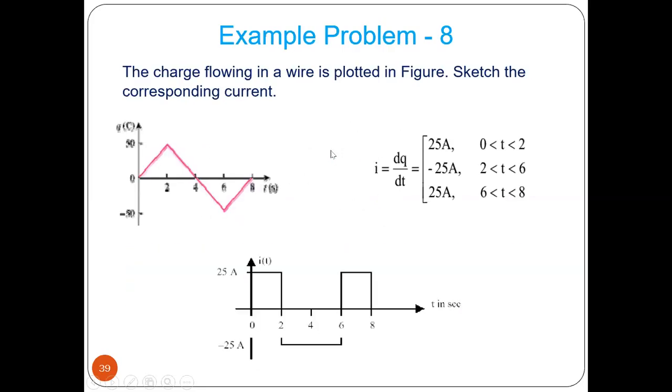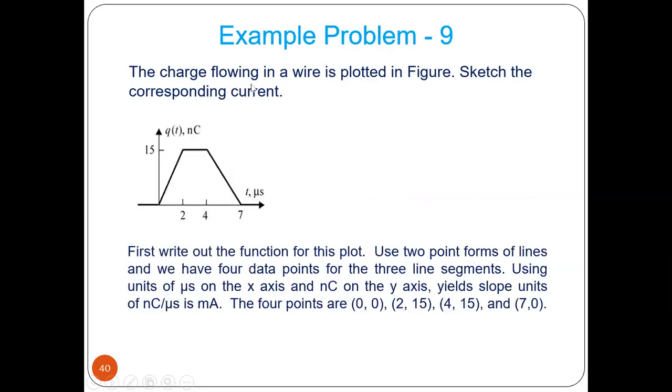Now, this is the last problem, I think. The charge flowing in a wire is plotted in the figure; sketch the corresponding current. Now here, what you have to do is first write out the function for this plot. Use the two-point form of lines, and we have 4 data points.